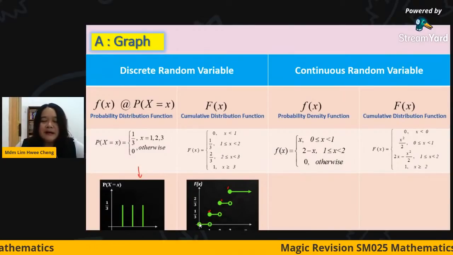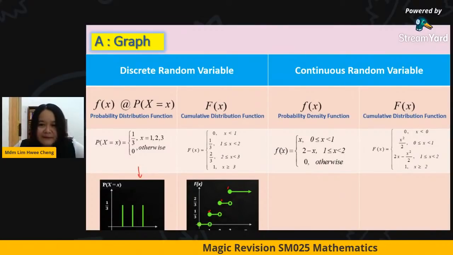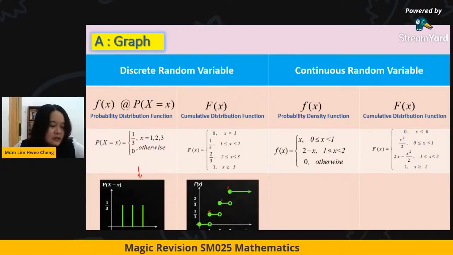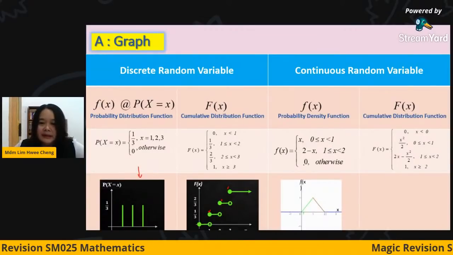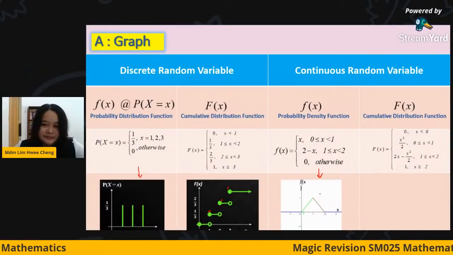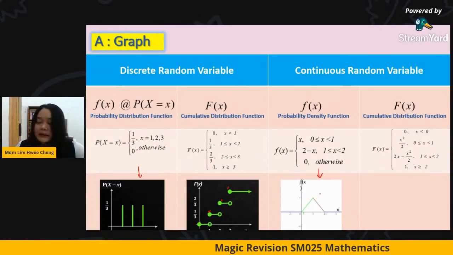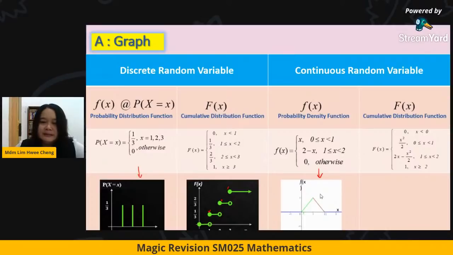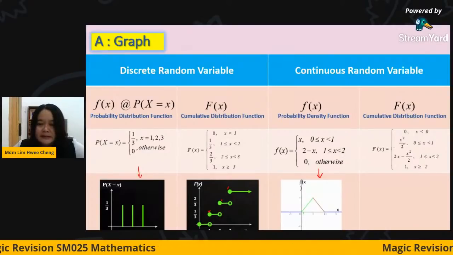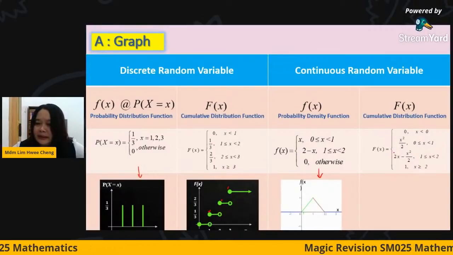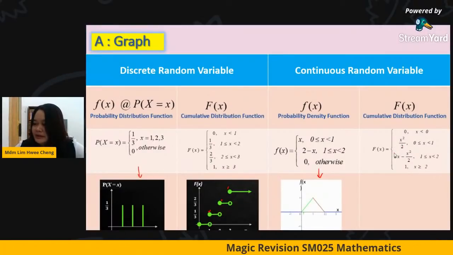For the density function, if you want to sketch the graph, you just sketch the piecewise function according to the given range. For the cumulative part, you just do the graph sketching normally.